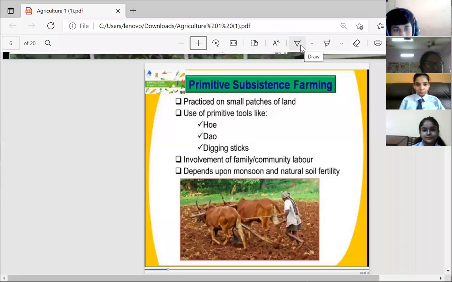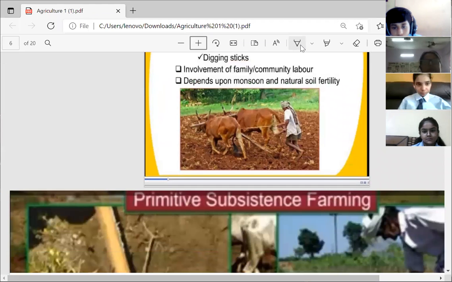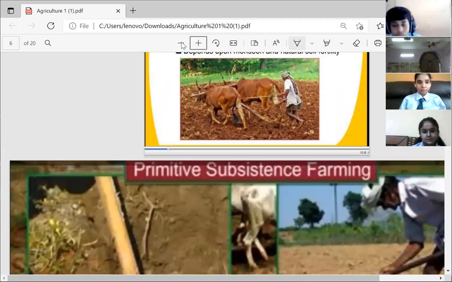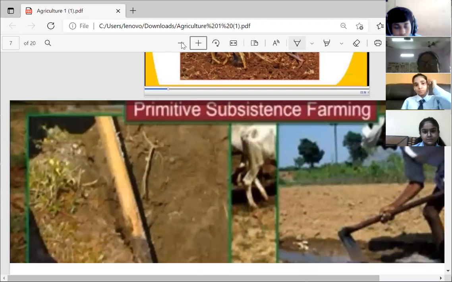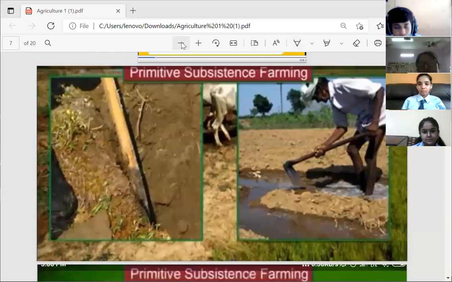In this system, the farmers work on small land holdings and use hand tools like hoes and digging sticks. I'll show you the picture. These are the pictures of hoes and digging sticks. These are the manual tools which are used by the farmers.